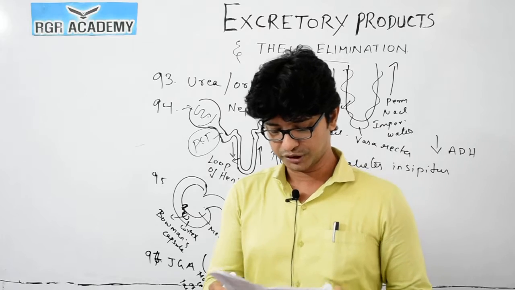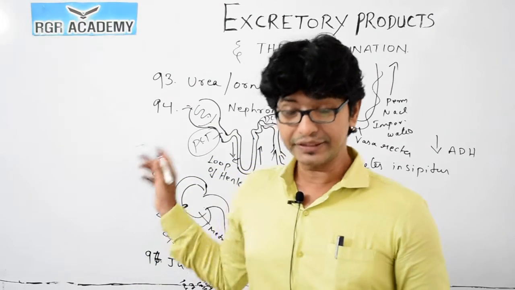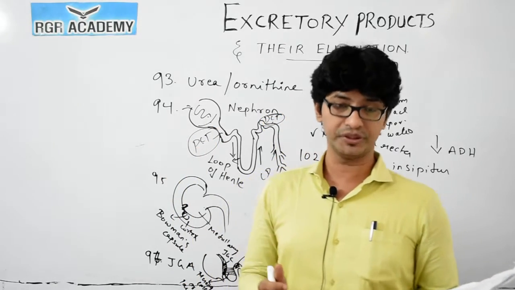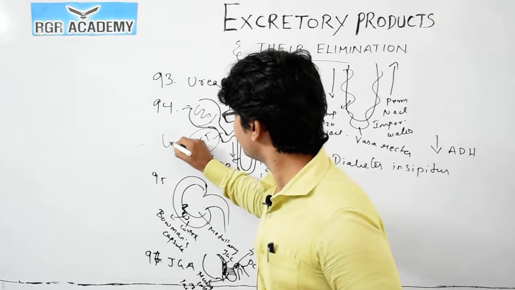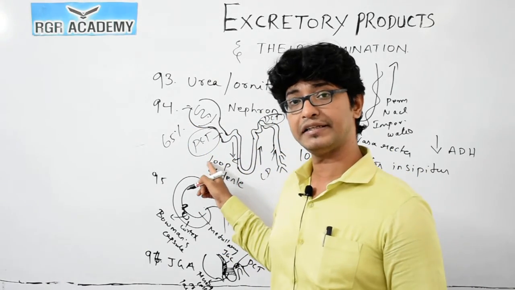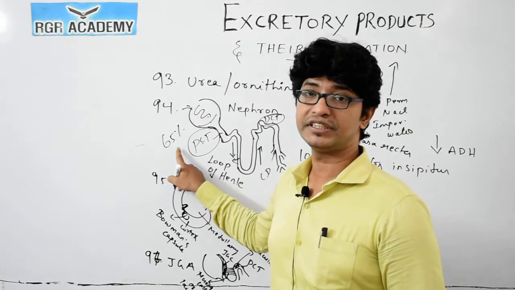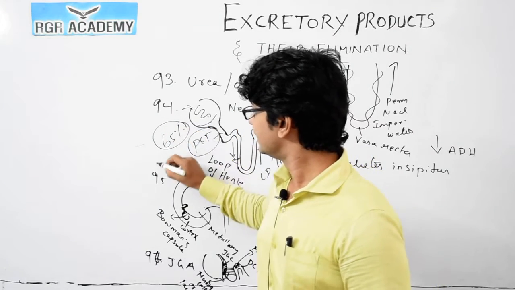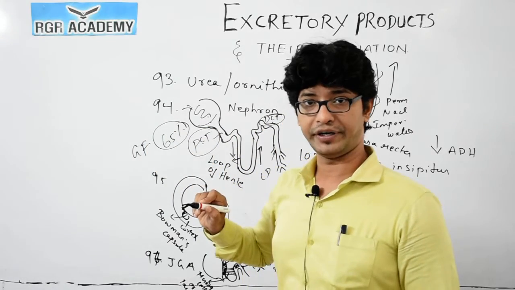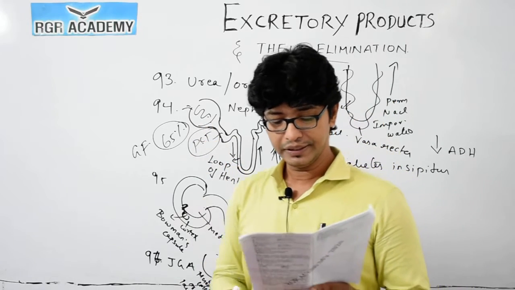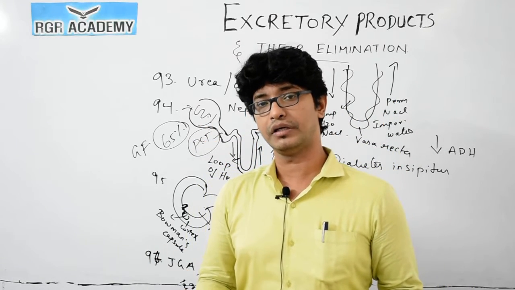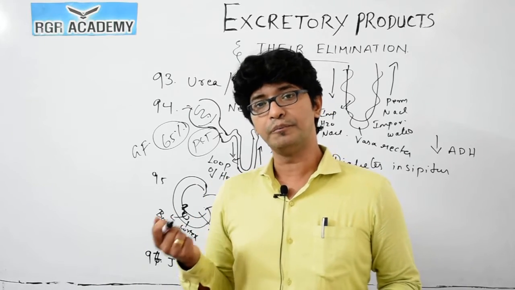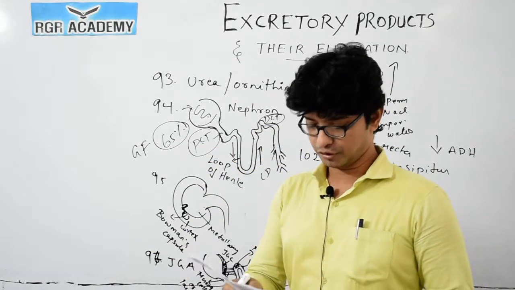So the correct option for 108 is option 2, because in the proximal convoluted tubule both active and passive absorption take place, and this indeed absorbs 65% of the glomerular filtrate. Sometimes they ask what percentage of the glomerular filtrate is absorbed by the proximal convoluted tubule. The proximal convoluted tubule itself handles 65% of the glomerular filtrate. So you go with option 2, where not only sodium, but glucose, amino acids, vitamins, the majority of the compounds are absorbed in the proximal convoluted tubule.